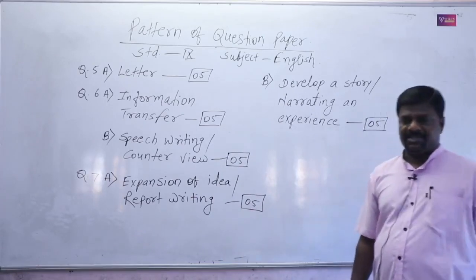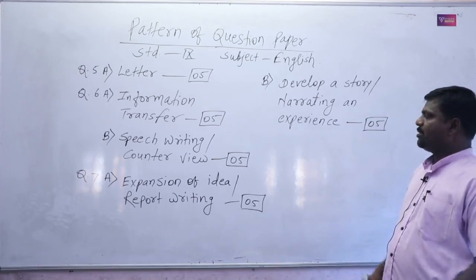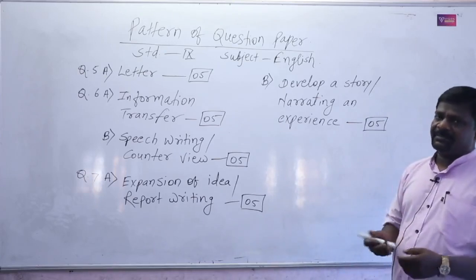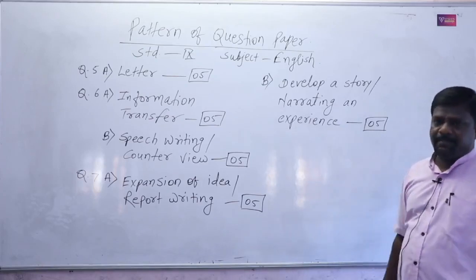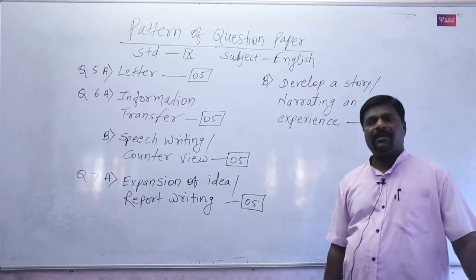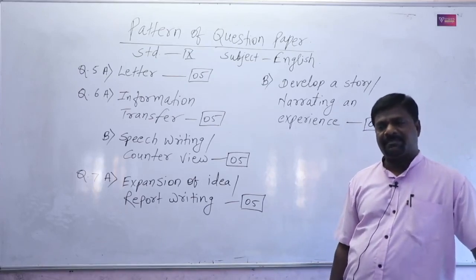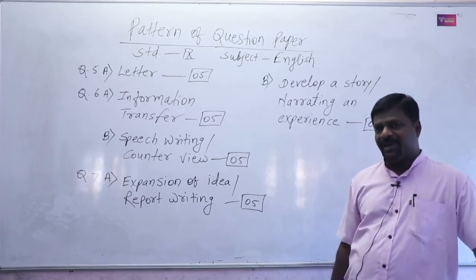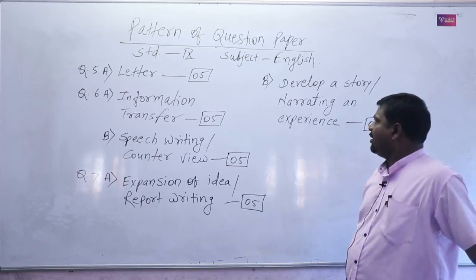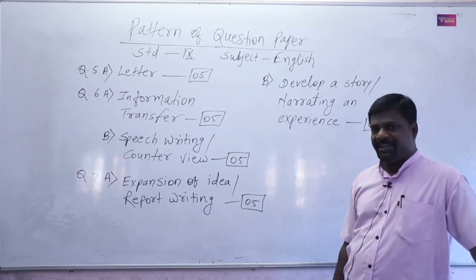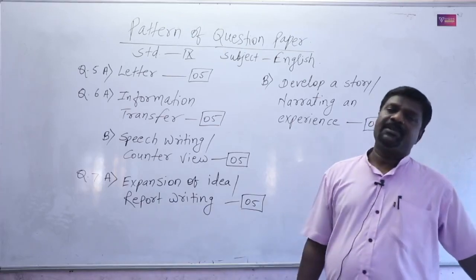It is the last question and it is the end of our pattern of question paper. So total that is 80 marks. So develop a story means they will give us some points to write that story. We have to give a suitable title for that story and then write the complete story.